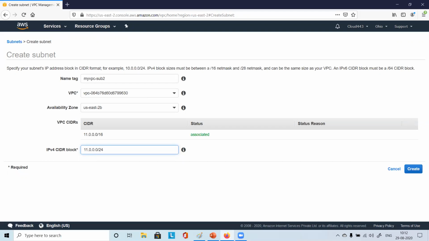Understand like this: 0 to 255. It will start from 0 and go till 255 when you choose /24, so it will have 256 addresses. So this is gone. Now you have to go back to the third octet and make it 1. So what you do is just make it 11.0.1.0/24.